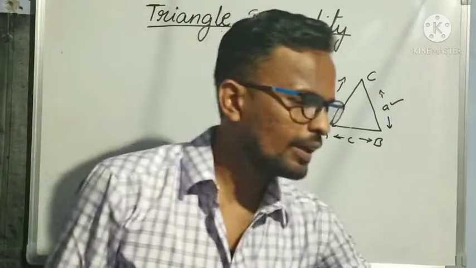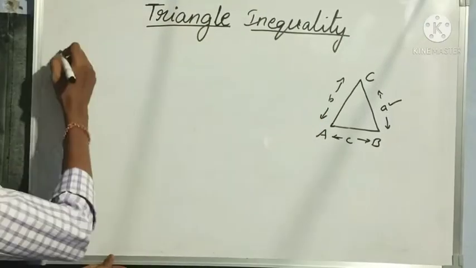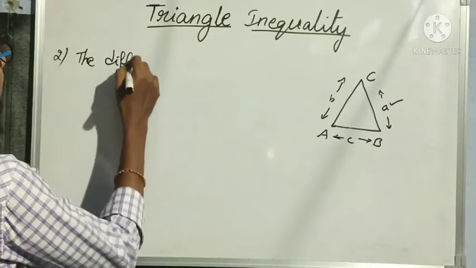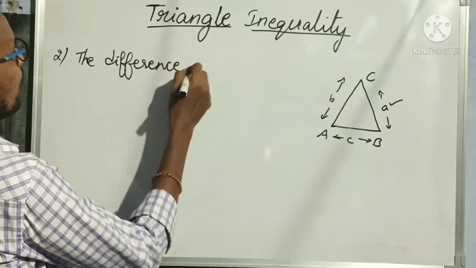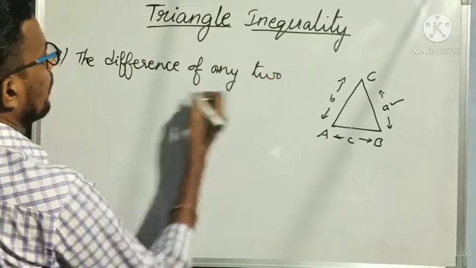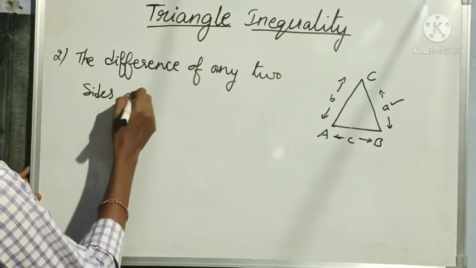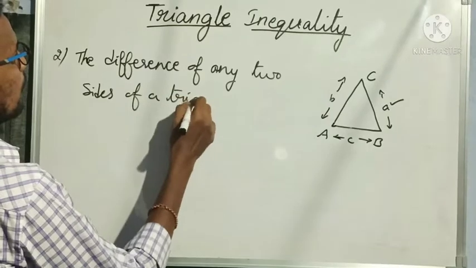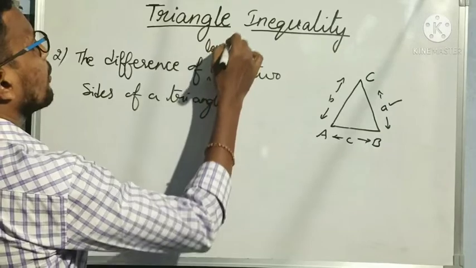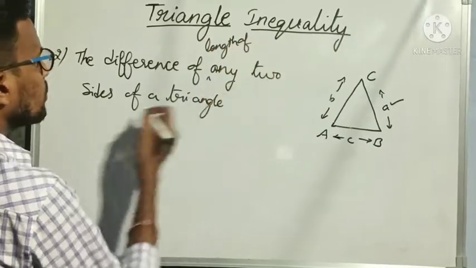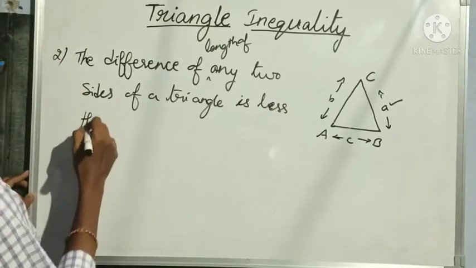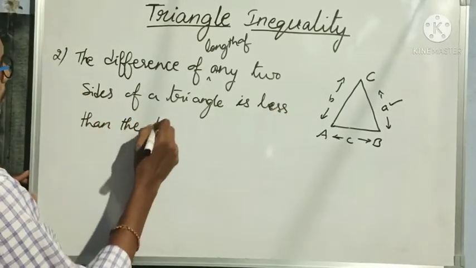Next, let us see our second property. The difference of the lengths of any two sides of a triangle is less than the third side.